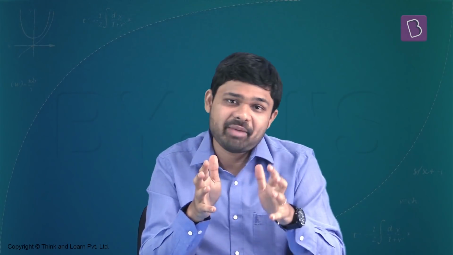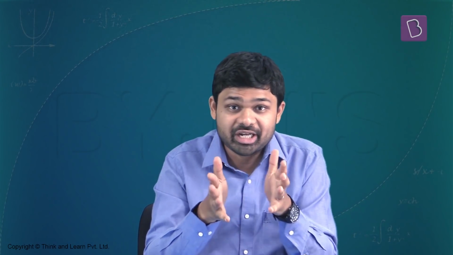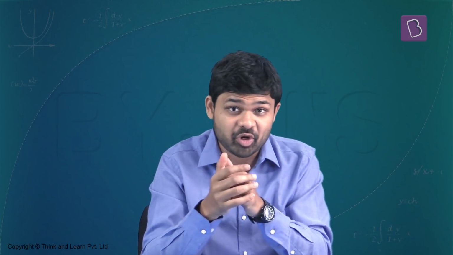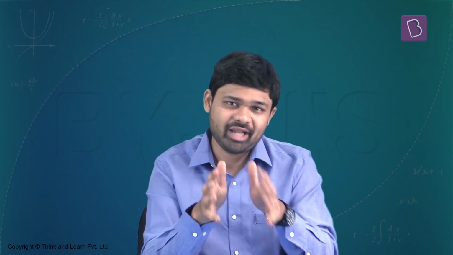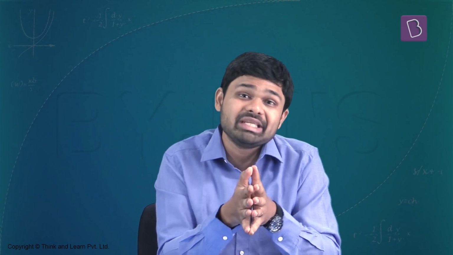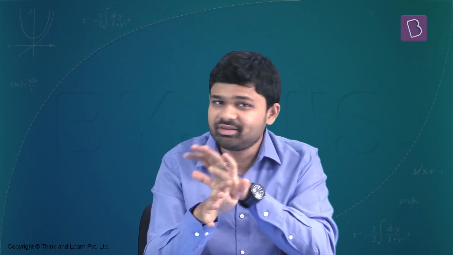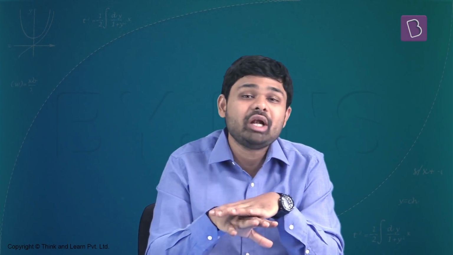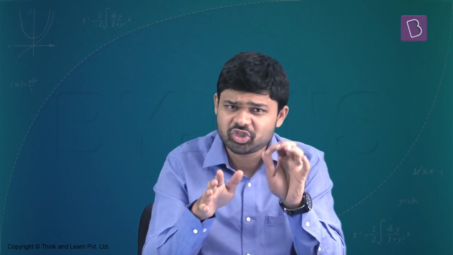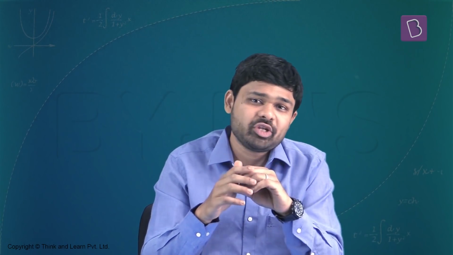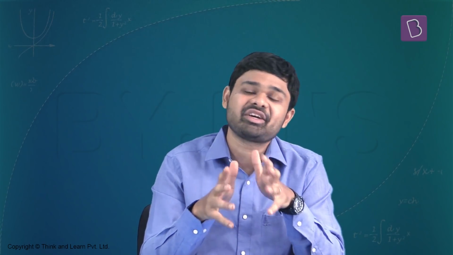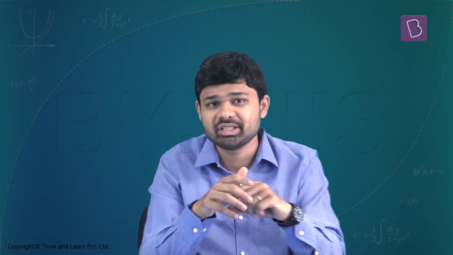So the first paper of the JEE main examination conducted in April 2019 was not a very difficult paper from the mathematics point of view. Just 3 questions, or 10% of the paper in my opinion, was difficult. The rest of the paper was actually very easy. This paper could have definitely been solved in 1 hour or less. It was just important that you knew some of the tricks of saving time and arriving at solutions faster than conventional methods. I've shown some of the tricks in this video.